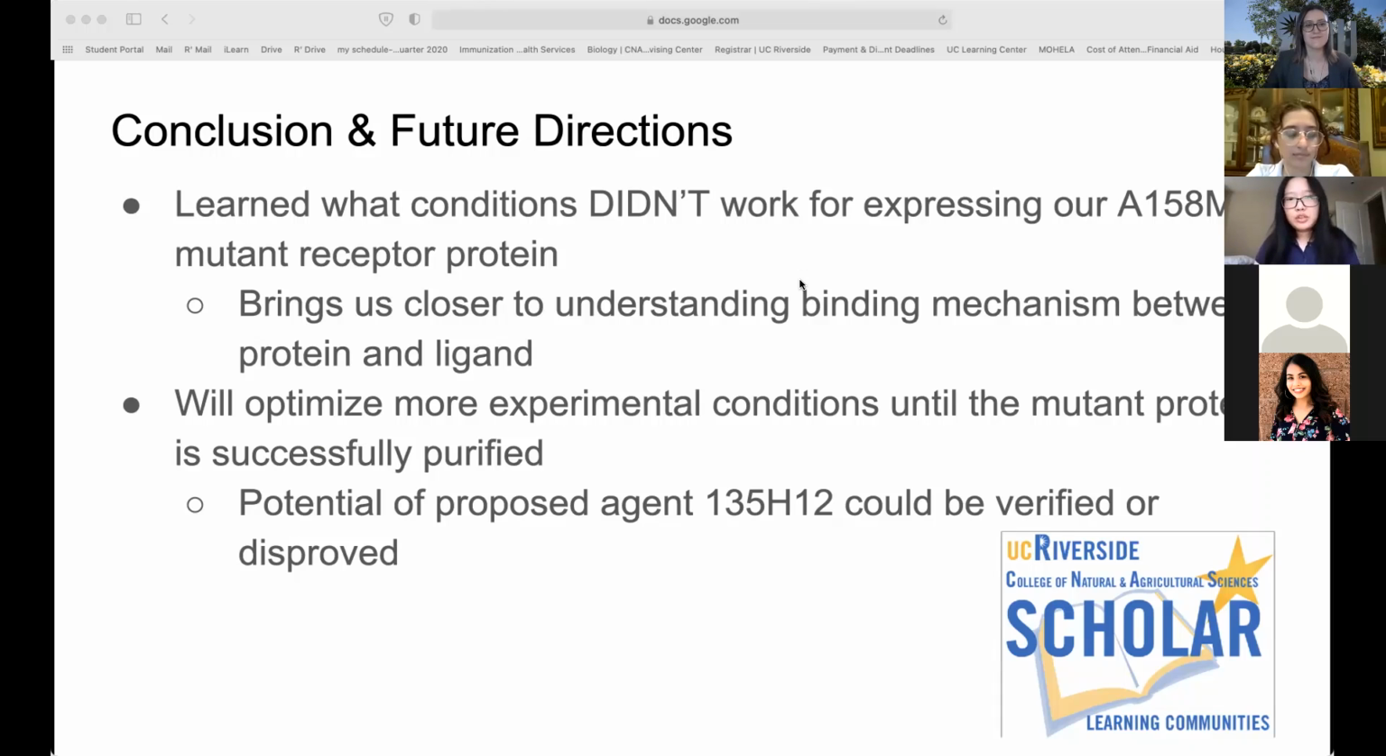So overall, we learned all the various conditions in which our mutant protein receptor cannot be successfully extracted, which obviously brings us a lot closer to understanding both the folding structure of the protein as well as the binding mechanisms between the receptor and its ligand. And as I continue to work on this experiment and optimize even more conditions, perhaps we could discover the potential for using the proposed agent as a possible therapeutic in combination with standard of care, where it can help suppress a major influence of tumor metastasis.